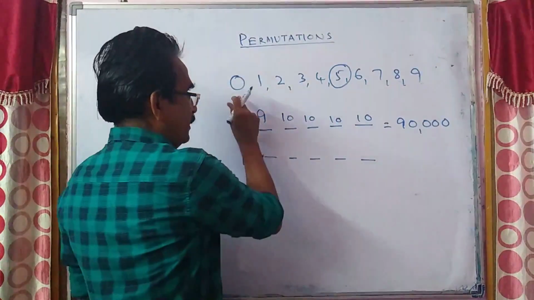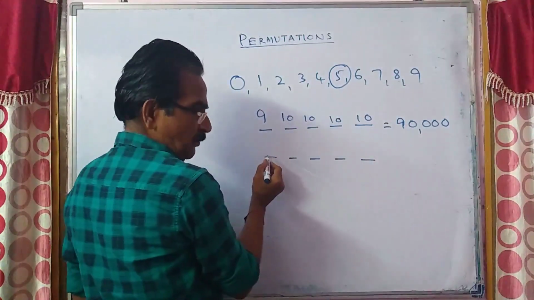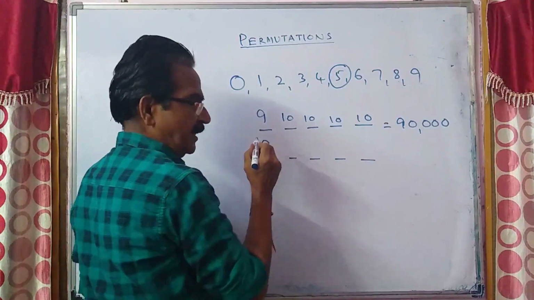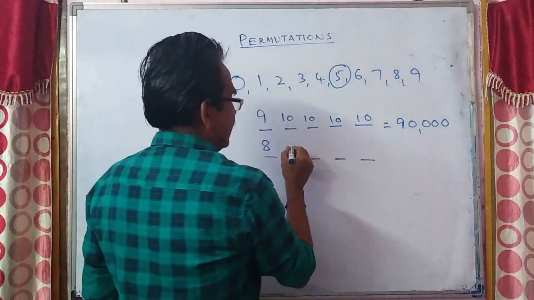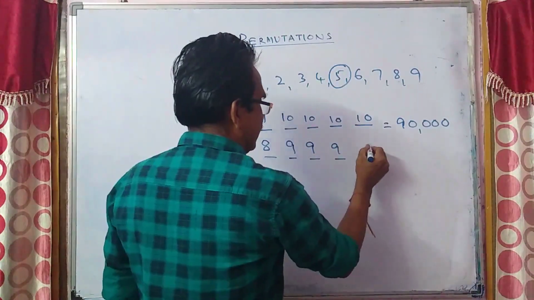So let us see. We have 9 digits only. 0 cannot be placed in the first digit, so the first blank can be filled in only 8 ways. In the second blank you can place 0, so second blank 9 ways, 9 ways, 9 ways, 9 ways.